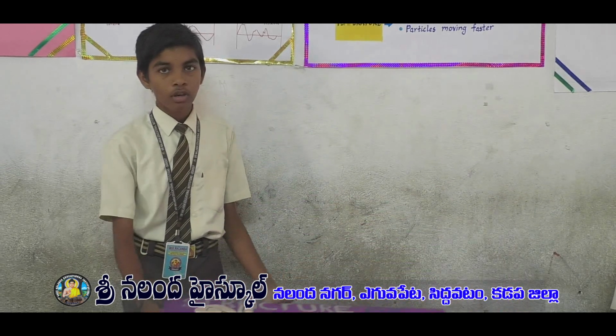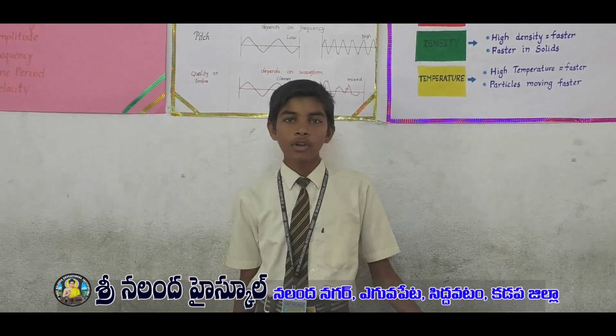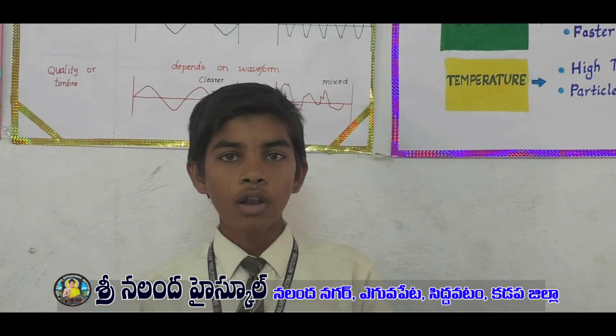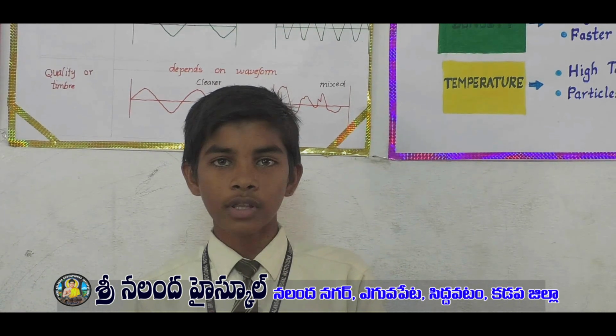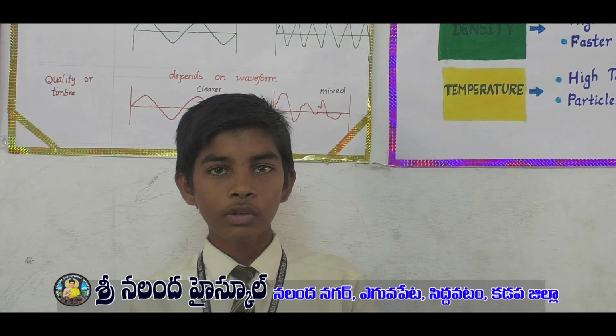Next, characteristics of wave. Wavelength is inversely proportional to frequency of a wave: higher frequency has shorter wavelength, and lower frequency has longer wavelength. Amplitude. The larger the amplitude, the higher the energy. Amplitude refers to the magnitude of disturbance of the medium as a sound wave travels through; higher amplitude is equivalent to louder sound.